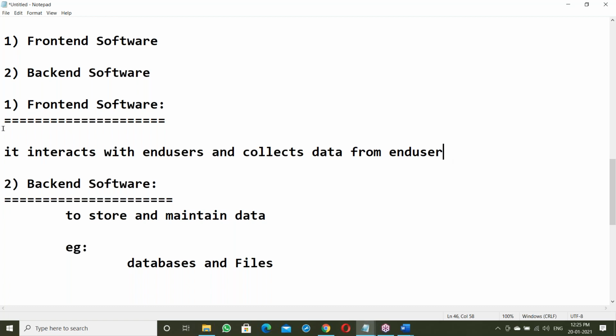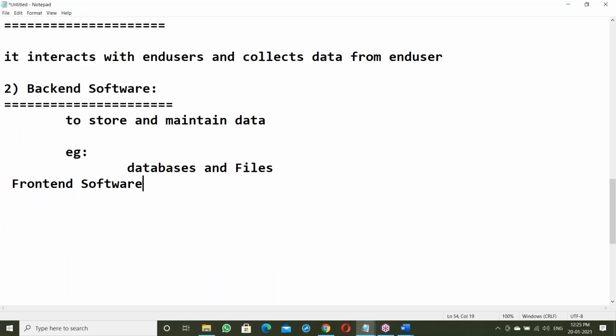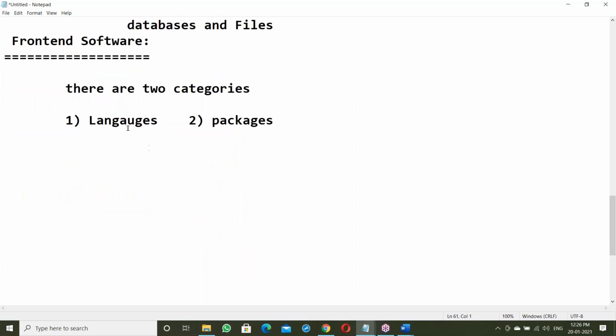Java comes under the front end. So let us move to the front end. In the front end, again there are two categories. First one, languages. Second one, packages. Language and packages. Java comes under languages. Our topic is languages.